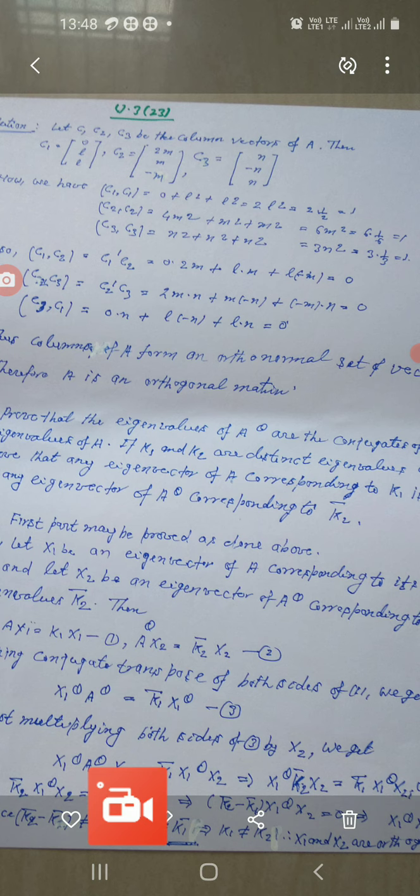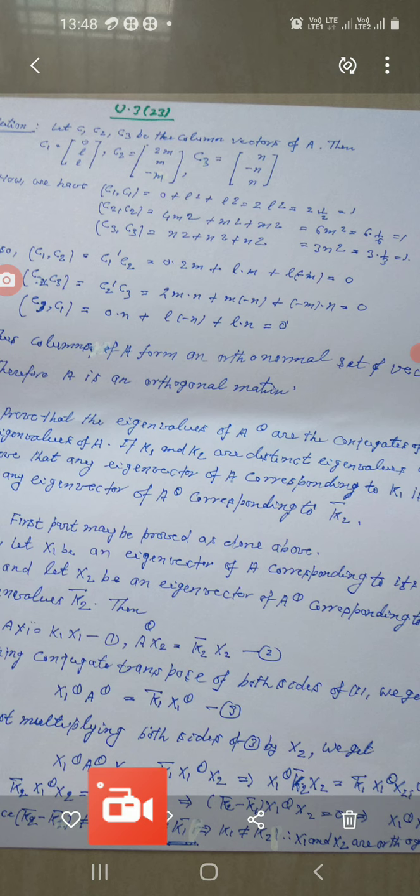Now taking conjugate transpose of both sides of equation number 1, we get x1 conjugate transpose A conjugate transpose equal to k1 bar into x1 conjugate transpose, and let it be equation number 3.